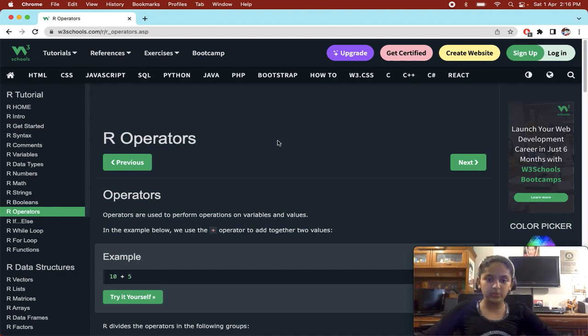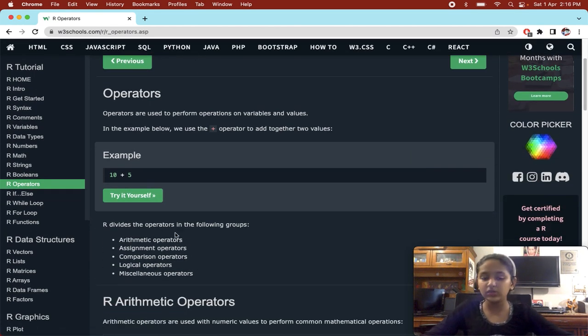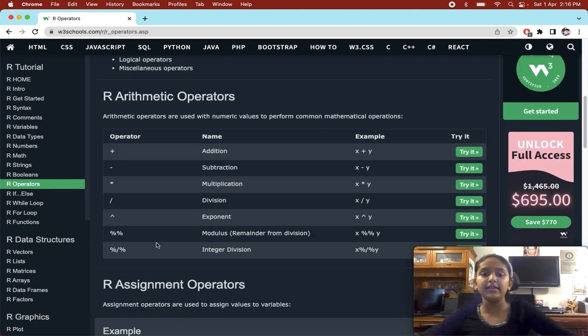For example, we have 10 and 5 and we want to add them. So we can simply use the plus operator. There are 5 types of operators: arithmetic operators, assignment operators, comparison operators, logical operators, and miscellaneous operators. So what are arithmetic operators? These are some basic and very common mathematical operations that you almost always use.